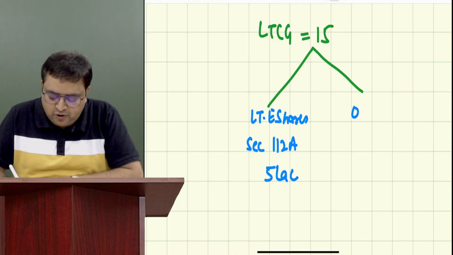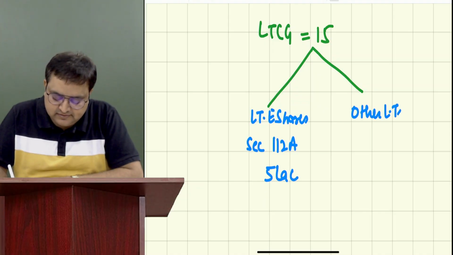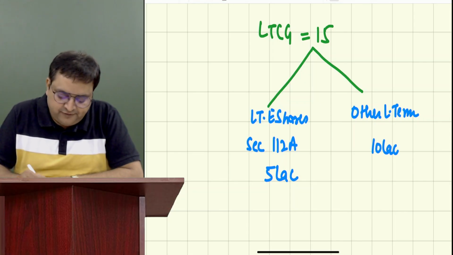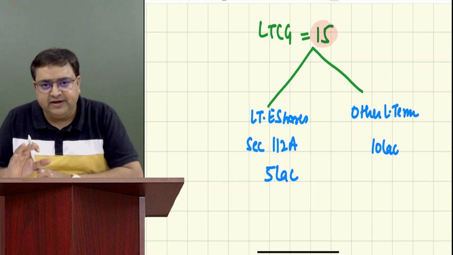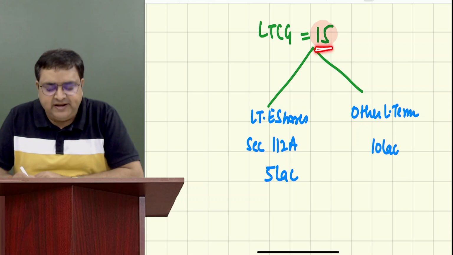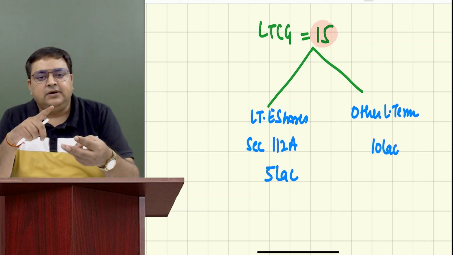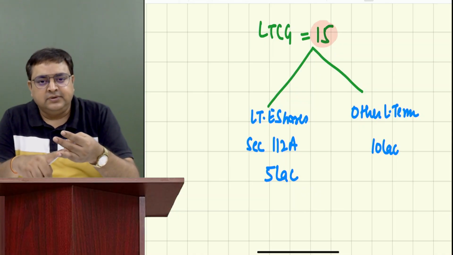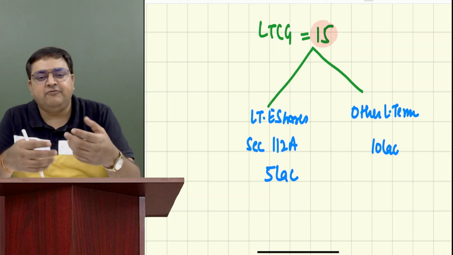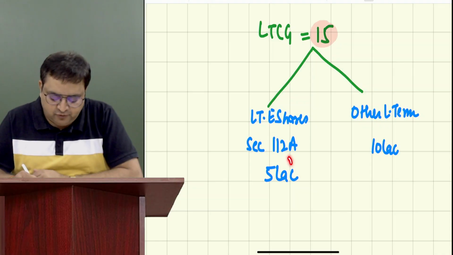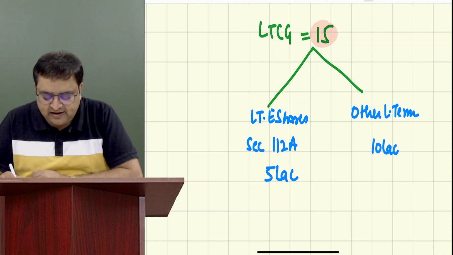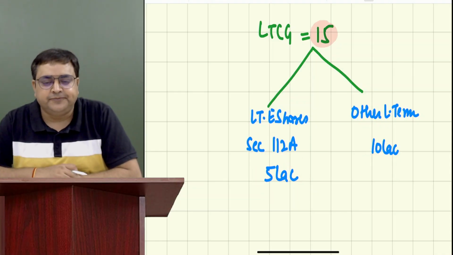And let's say other long term is 10 lakh. Randomly I have taken the figures that out of this 15 lakh, he has sold gold also, he has sold land also, he has sold equity shares also. I asked him how much gain you have made on equity shares. I came to know 5 lakh on equity shares and 10 lakh is remaining long term.